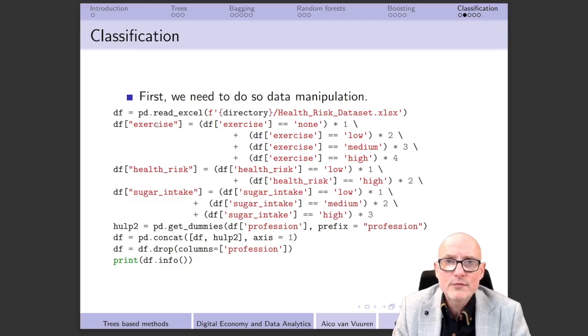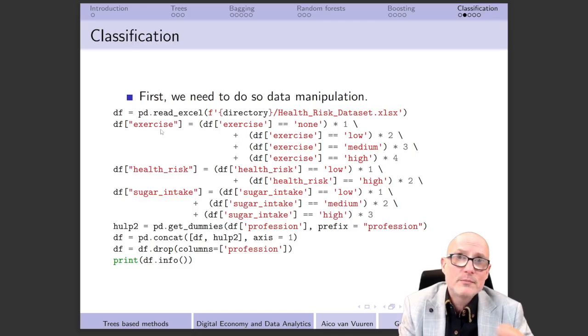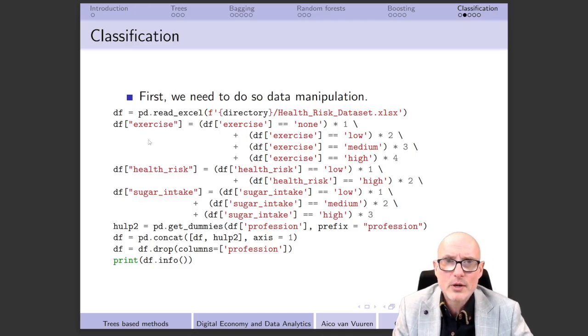There are a couple of categorical variables described by strings that we can see as ordinal variables. So we are going to make them ordinal, simply giving them values, and that we can do here. That is enough for trees because trees are simply going to split, and it doesn't matter that much what values we give them. So here we first do that with respect to exercising, whether somebody exercises or not.